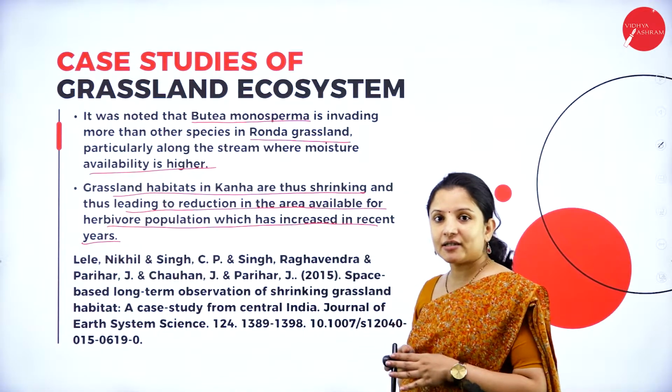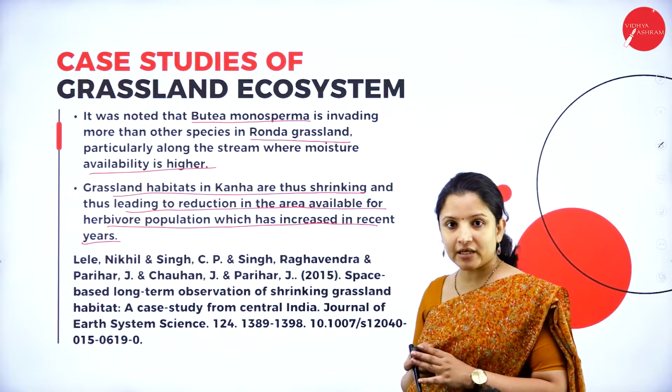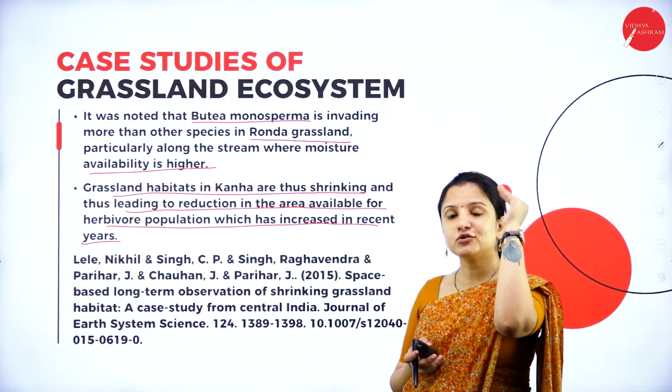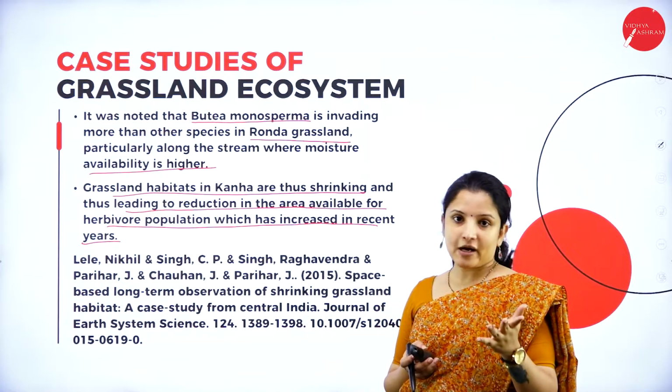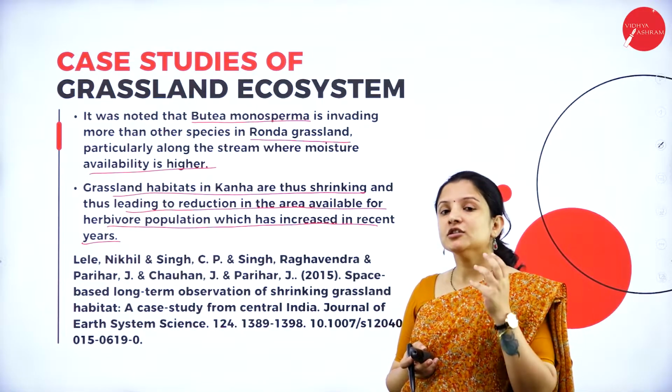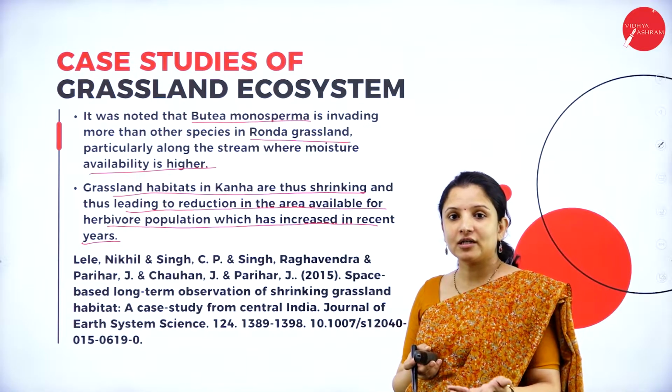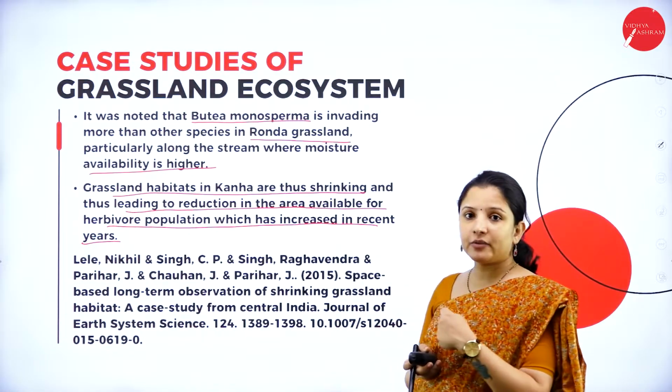If grasses are there, the herbivorous population will increase, because it is not possible for herbivorous animals to feed on tall trees apart from giraffes and elephants, right? So what about the other small herbivores? They have to depend on the grassland. Now here what is happening?